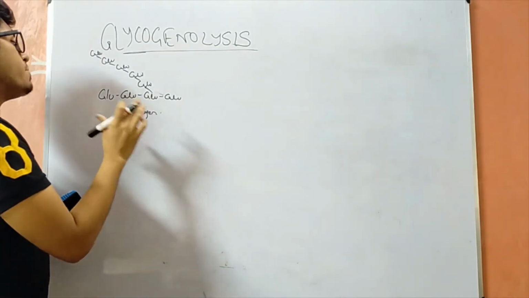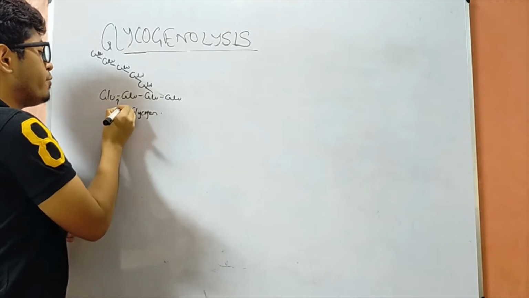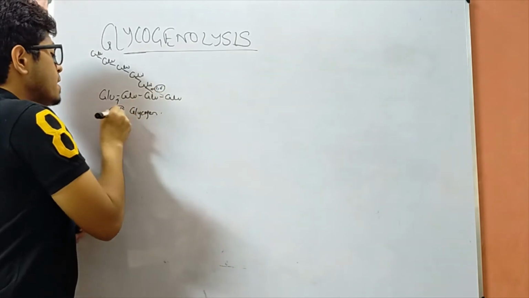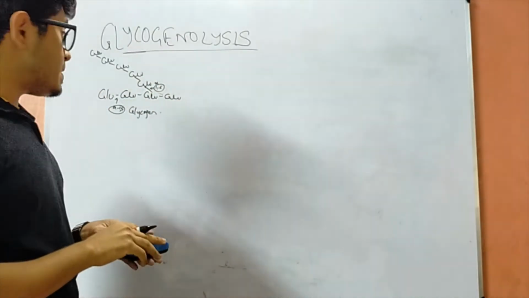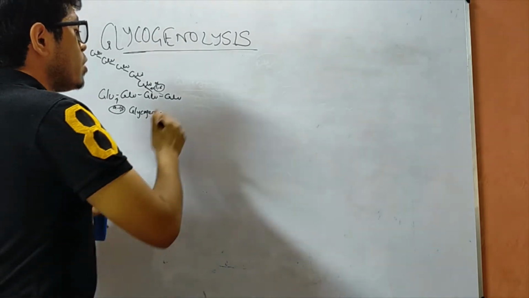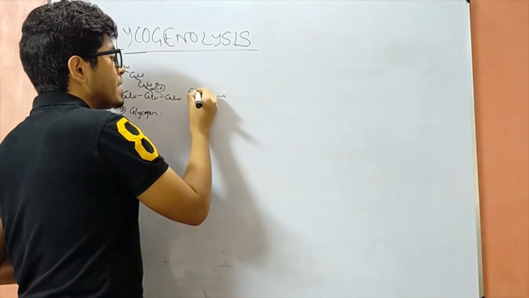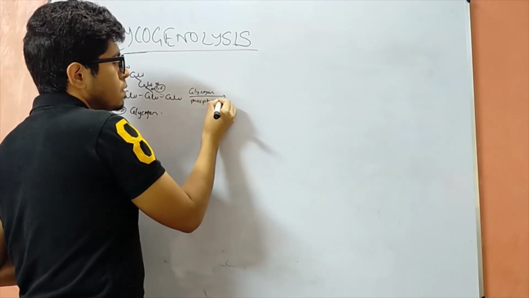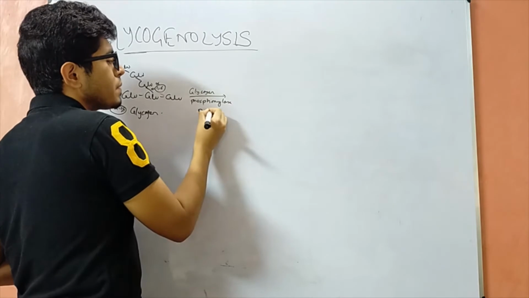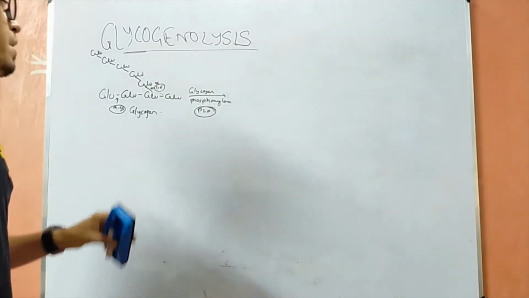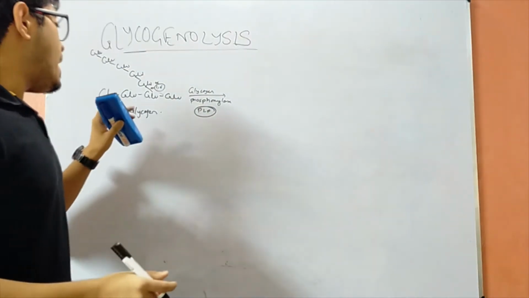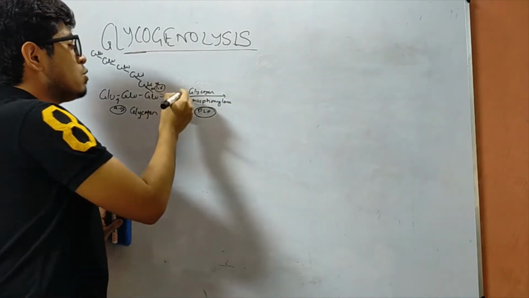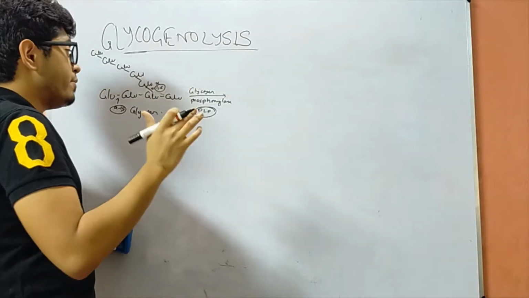Here we have a glycogen molecule which has these alpha 1,4 linkages and these alpha 1,6 linkages present. So these are the alpha 1,4, these are the alpha 1,6 linkages. Now this glycogen molecule is first acted upon by an enzyme called glycogen phosphorylase, which is a PLP requiring enzyme, that is pyridoxal 5' phosphate, and it is required for the breakdown of the glucose molecules which are joined by alpha 1,4 linkages.